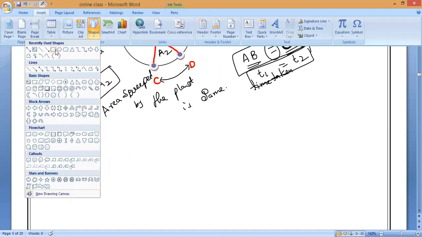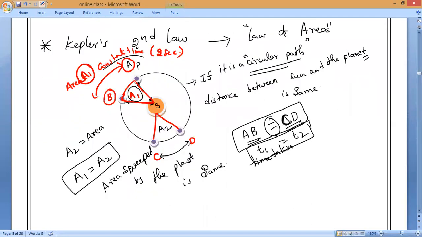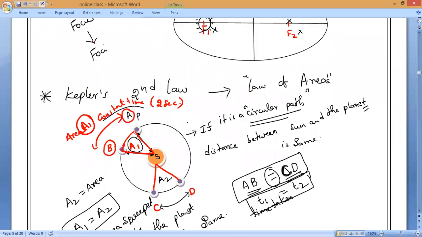Variable distance, sir. See, till now what we studied in the last 20 minutes, nothing is related to Kepler's second law. I am just imagining that if it is a circular path, the planet is always at the same distance from the sun, so it will always travel an equal distance in an equal interval of time. Is it yes or no, guys?